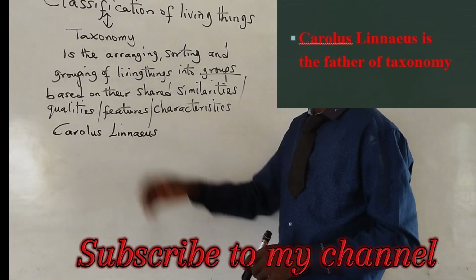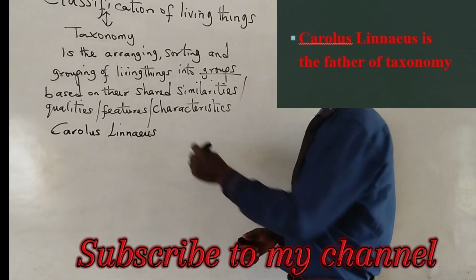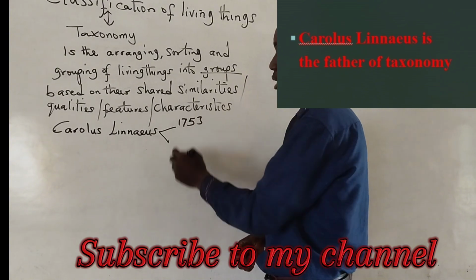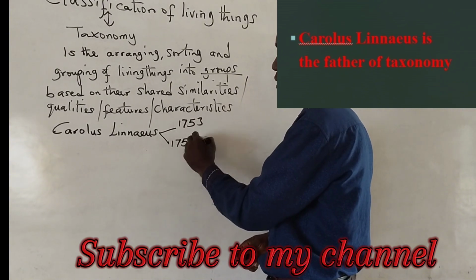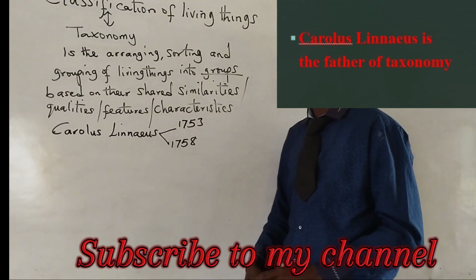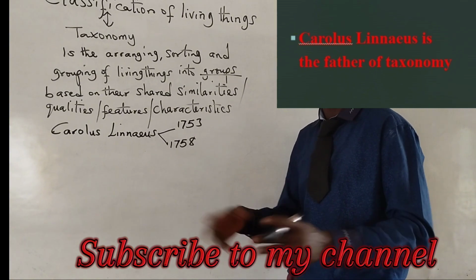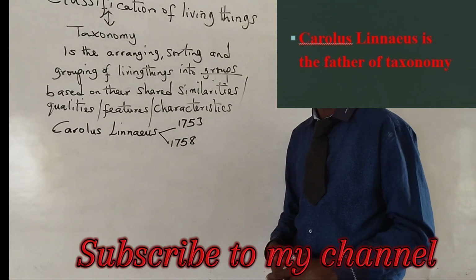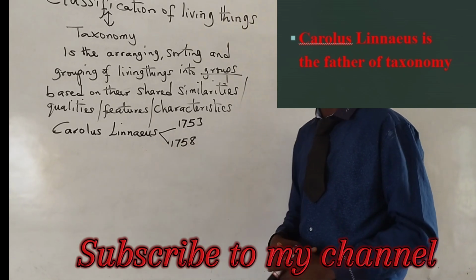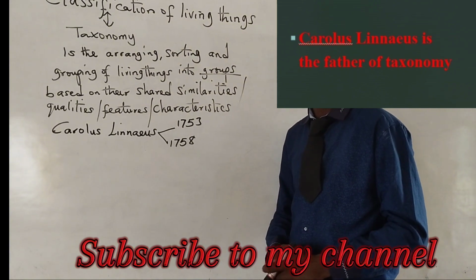He published his book on plants in 1753, classifying plants into different groups, and he published his book on the classification of animals in 1758. So he is regarded as the father of classification.